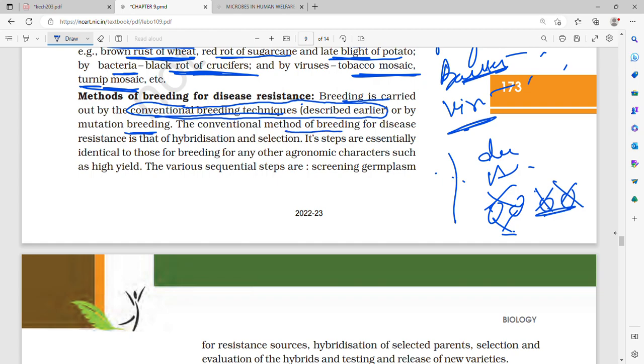Now the conventional method of breeding for disease resistance is hybridization and selection, which we just saw. Its steps are essentially identical to those for breeding for any other agronomic character such as high yield. All those steps that we saw for high yield are the same for disease resistance as well.